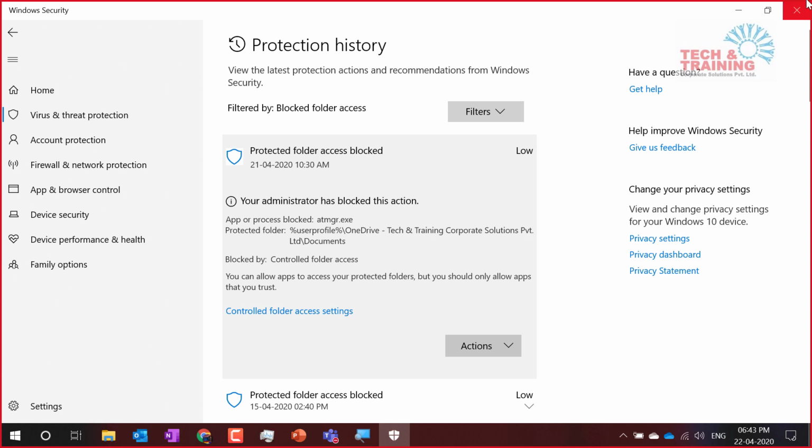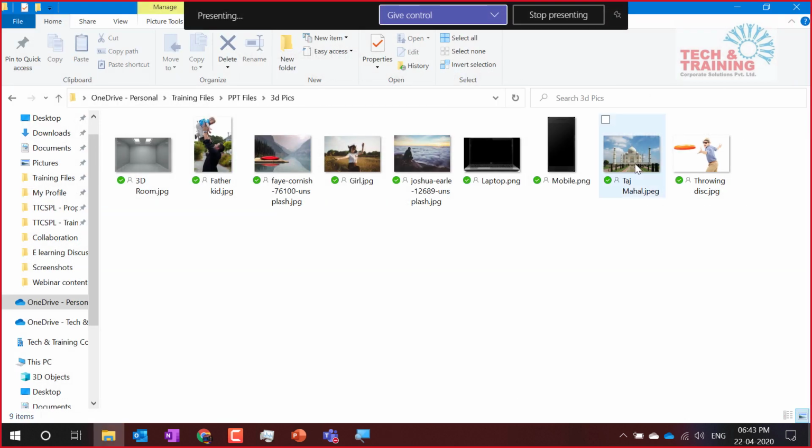So make sure, friends, this ransomware protection is one of the best features in Windows 10 that Microsoft has brought. And recently ransomware was in the news, which has created a lot of problems. It used to lock the system and demand ransom money to decrypt the files. But this ransomware protection is indeed very helpful.